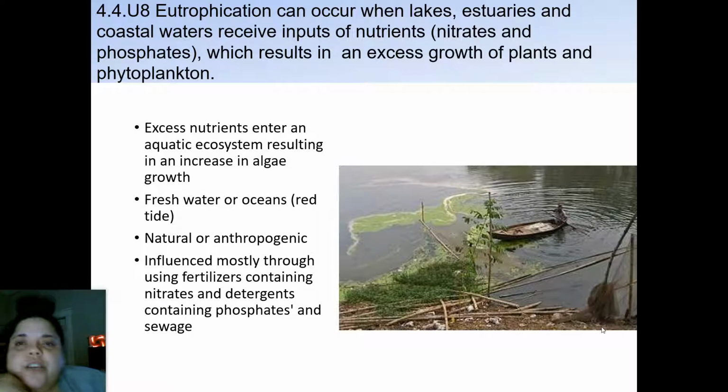All right, eutrophication. It occurs in lakes, estuaries, coastal waters. It receives inputs of nutrients. It's usually going to be, remember, nitrates and phosphates. That results in extra growth of plants and phytoplankton. So when you have eutrophication, that means you have a lot of things that are growing,